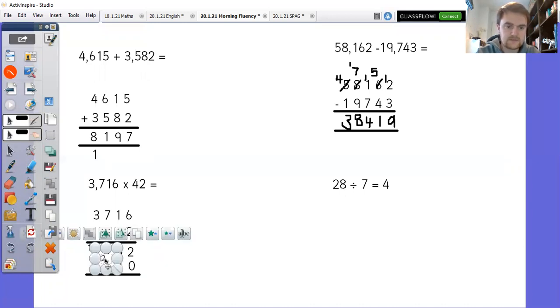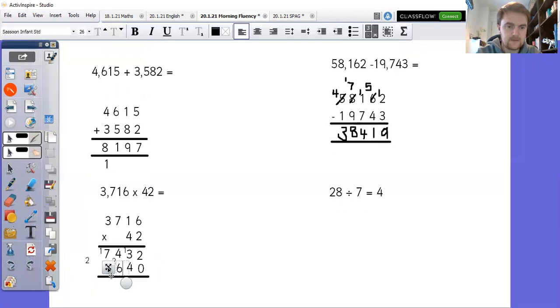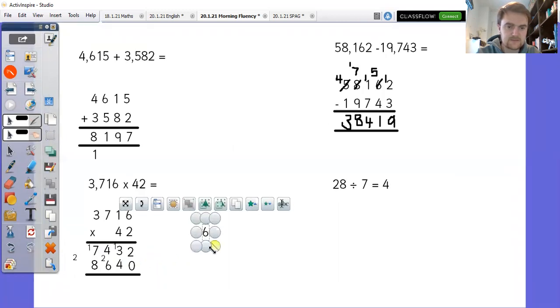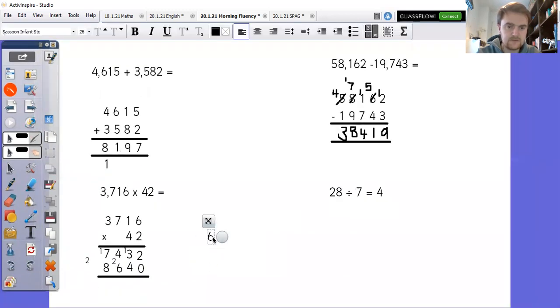And then 3 times 4 is 12, add the 2, gives me 14. There's nothing next to it, so instead of carrying it, I can just put 14 straight in.